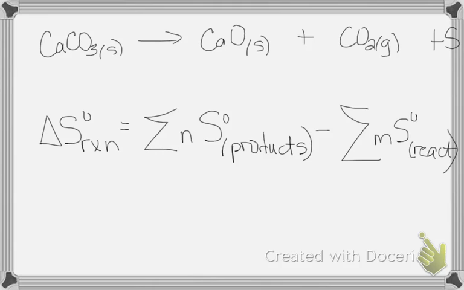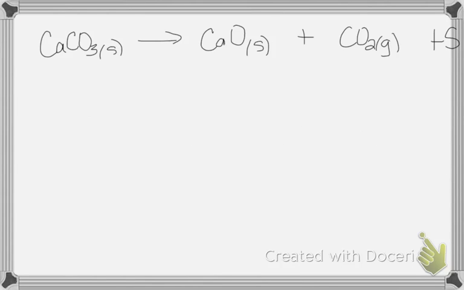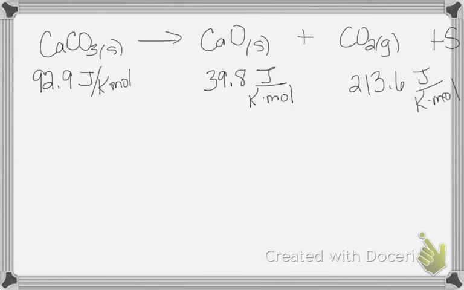But we go to that appendix, and we're going to use this formula to calculate what the delta S is for this equation we have written. I'm going to erase the formula, and I'm going to show you how to use it. It's Appendix 2. It starts on A7. So you go to Appendix 2, you find calcium carbonate solid, and you look up the standard entropy for calcium carbonate. That's the gas, yeah. Okay, so those numbers we get from our appendix. We look them up in the back of the book.